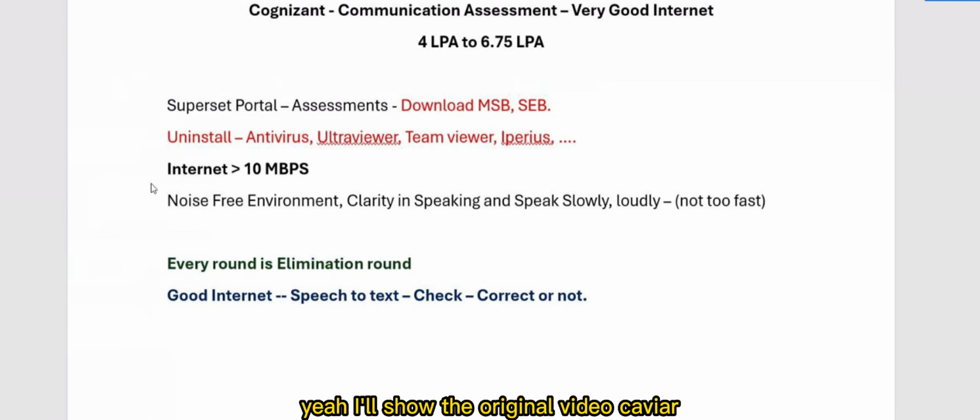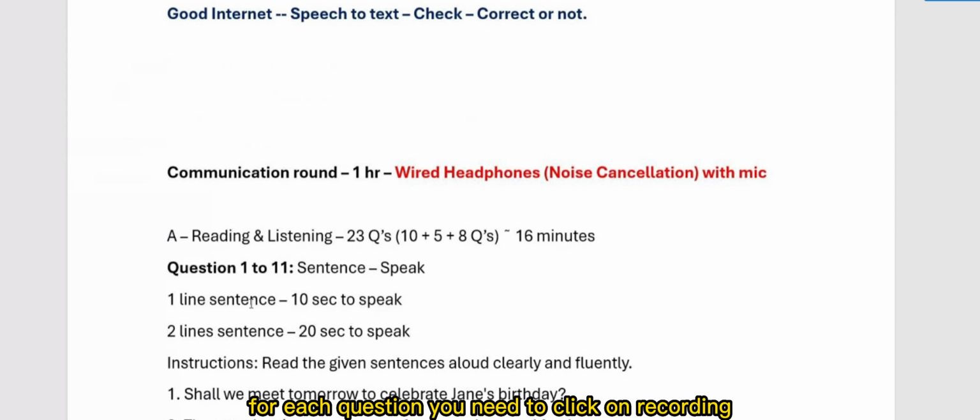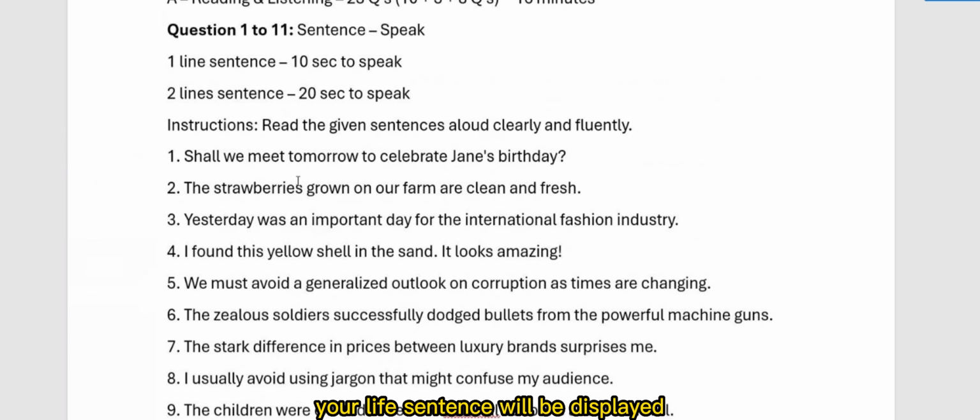I'll show the original video, Kavya, then you can understand. For each question you need to submit, you need to click on recording and a live sentence will be displayed. You have to click start recording and complete until the timer is completed. You have to wait. Let's say the question is 10 seconds and you complete the sentence in 5 seconds. You have to wait for the next 5 seconds. Once it's submitted, the second question will be displayed.